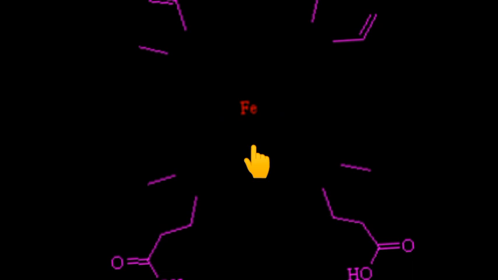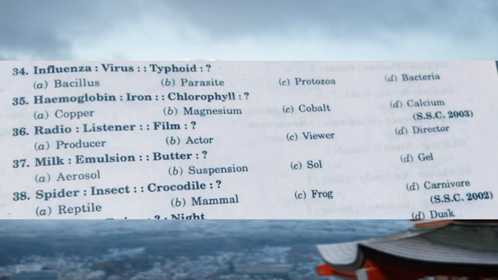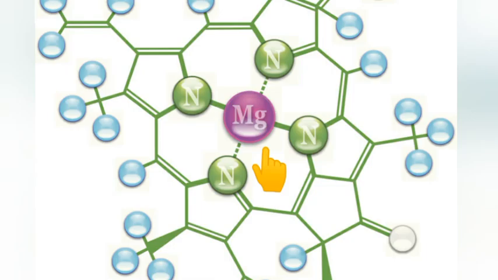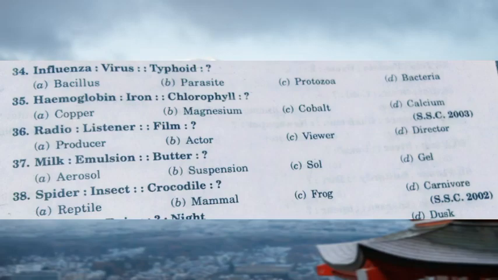Like that, chlorophyll is also a structure which has some element mainly present in the center part. The options given are copper, magnesium, cobalt, and calcium. If you don't know this, I will just put out the image of how it is present. So the answer is magnesium, Mg2+. In this ionized state, magnesium is present in the chlorophyll.